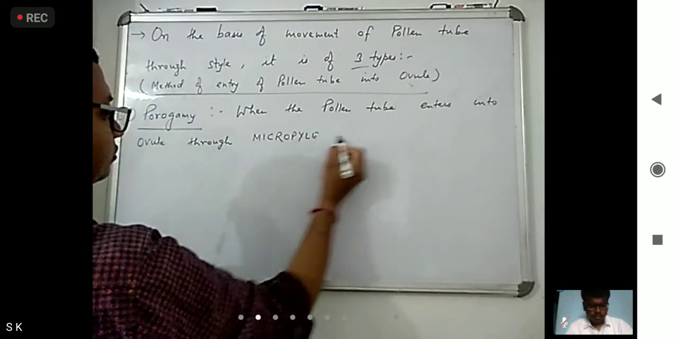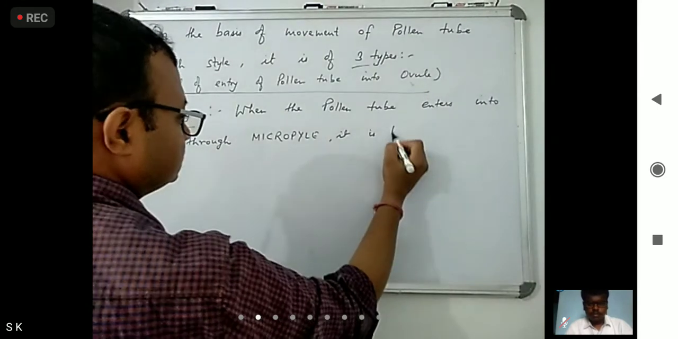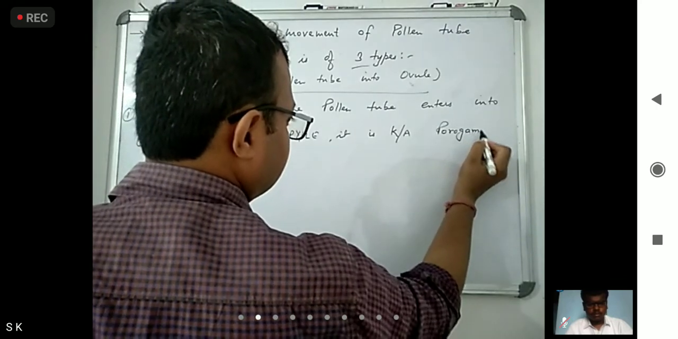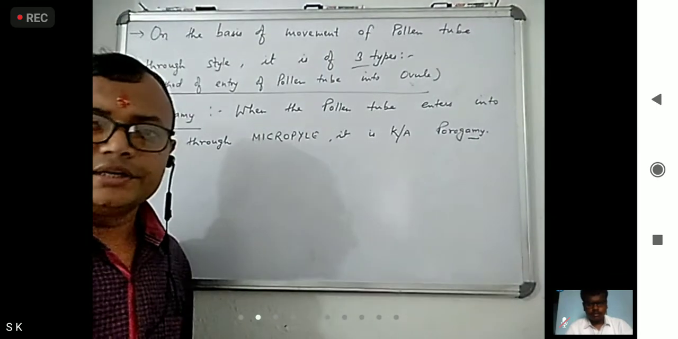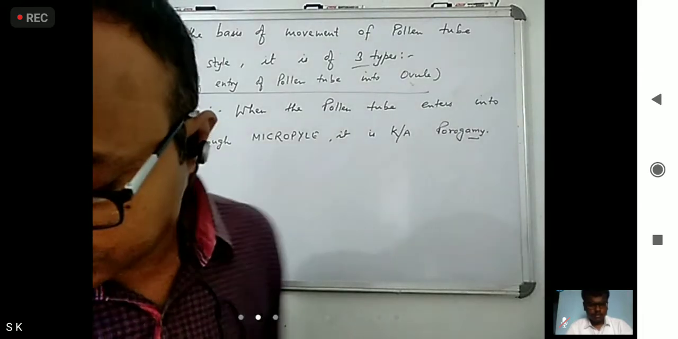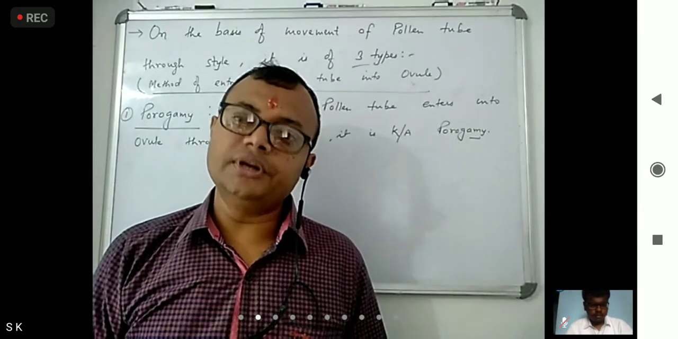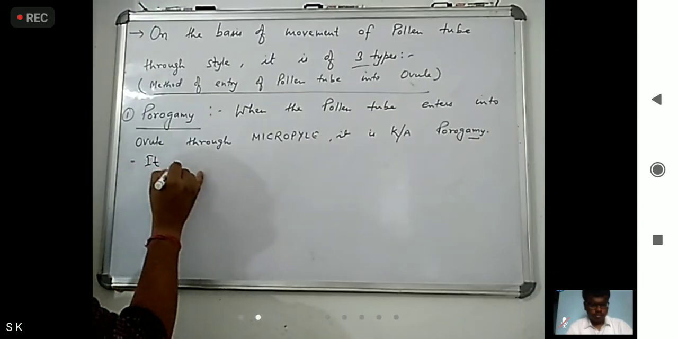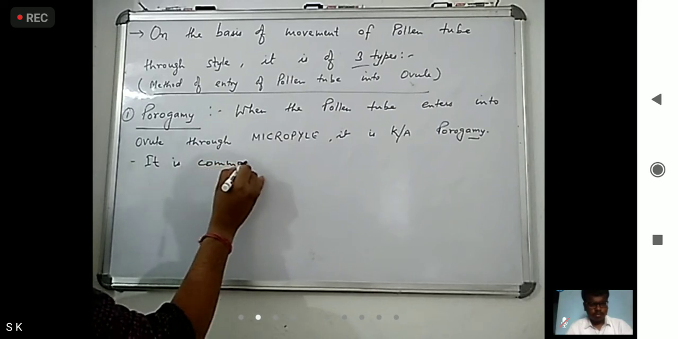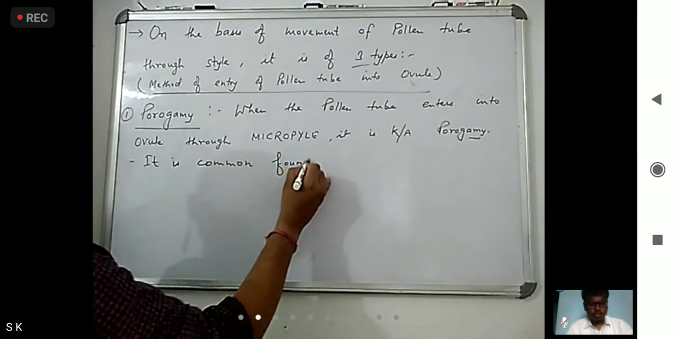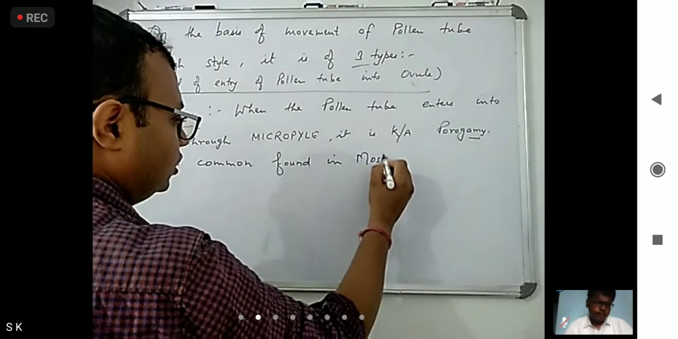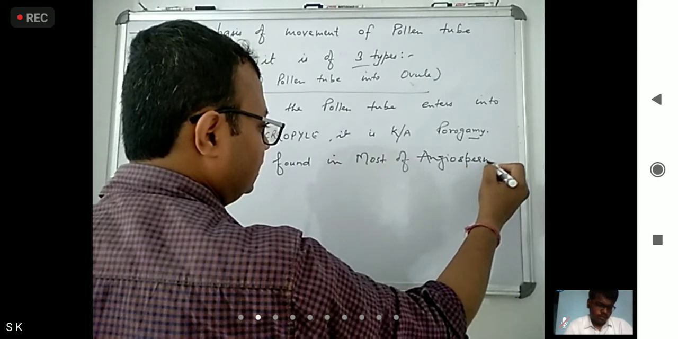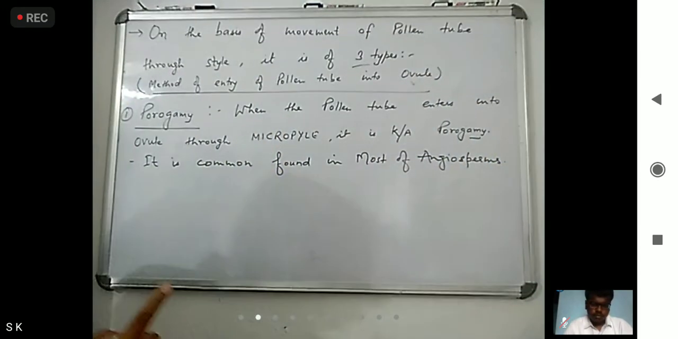Okay, through micropyle, it is known as porogamy. It is known as porogamy, and it is most common. It is found in most of the angiosperms, flowering plants. So that is porogamy.